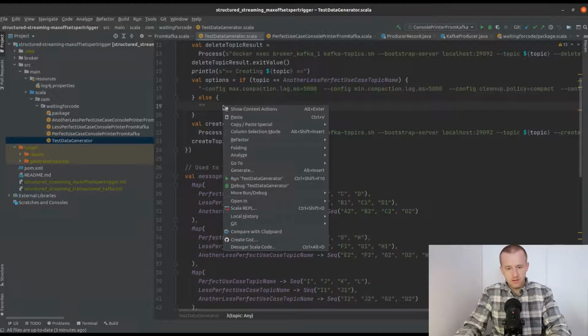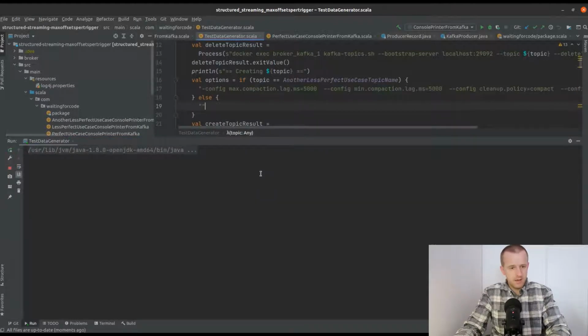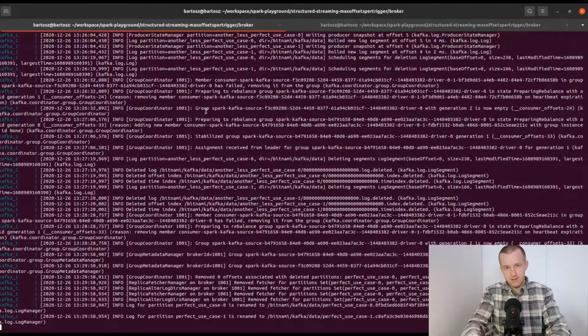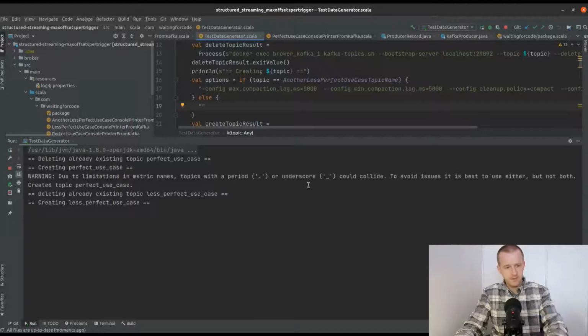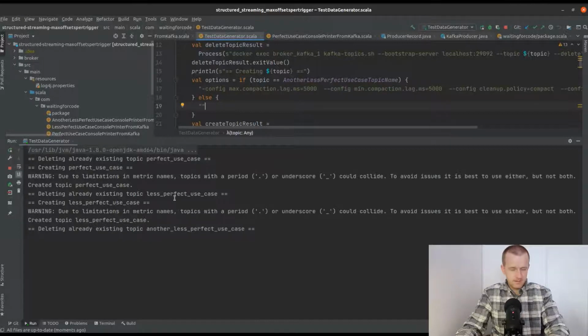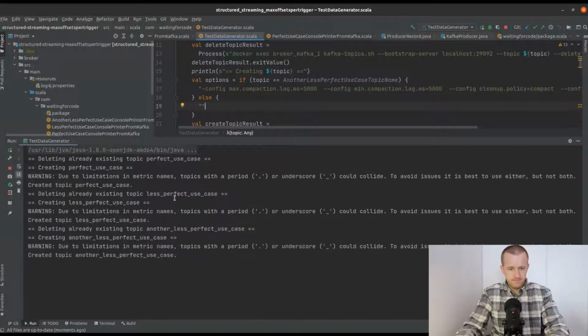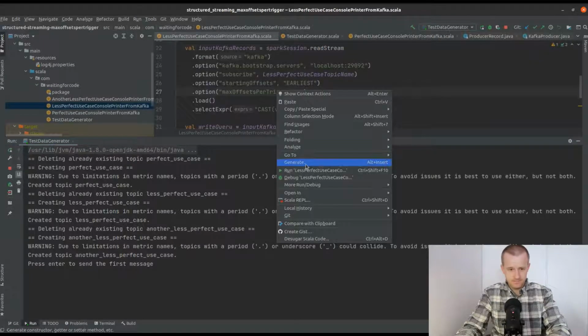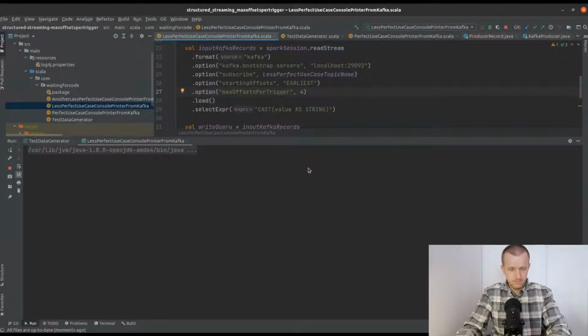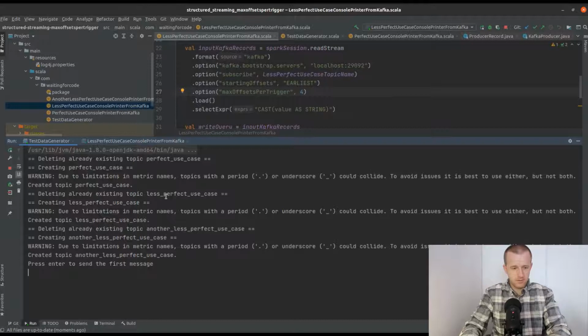So let me start the generator. Of course, my Apache Kafka broker is up and running from the previous demonstration. And as you can see, I can start by sending the messages, but I will start now the less perfect consumer. Okay, and I can start to produce the messages.